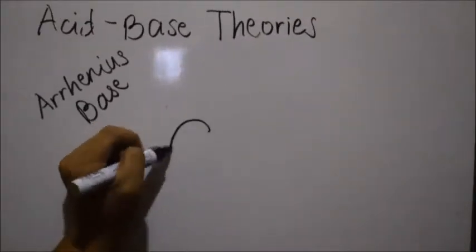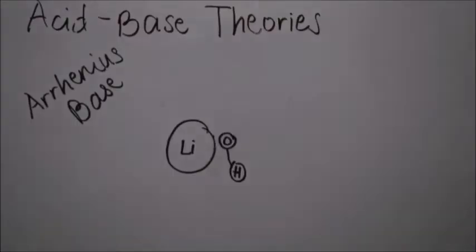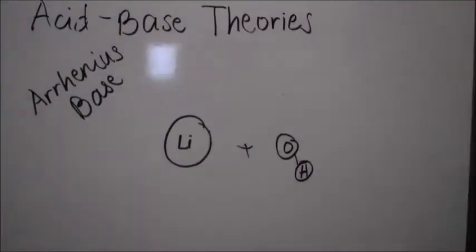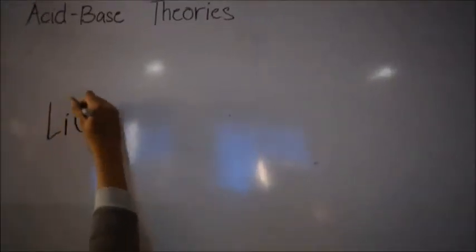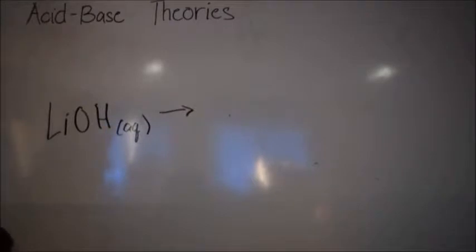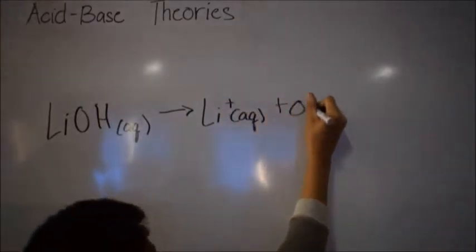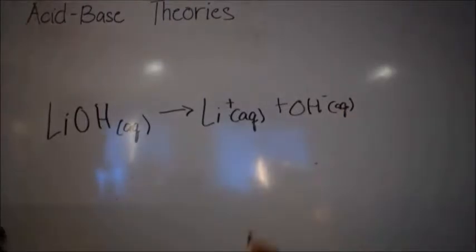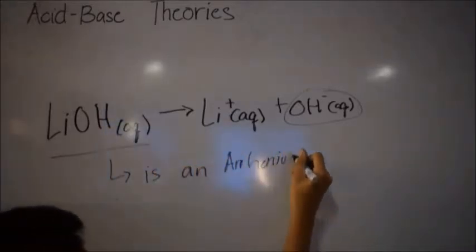On the other hand, his definition of a base is any substance that contains the hydroxyl group and produces hydroxide ions, OH-, in aqueous solution. Let's consider the dissociation reaction of lithium hydroxide, LiOH, in water. Lithium hydroxide completely dissociates in water and forms the Li+ ion and the OH- ion. Since the dissociation produced the OH- ion in the solution, we can conclude that lithium hydroxide is an Arrhenius base.